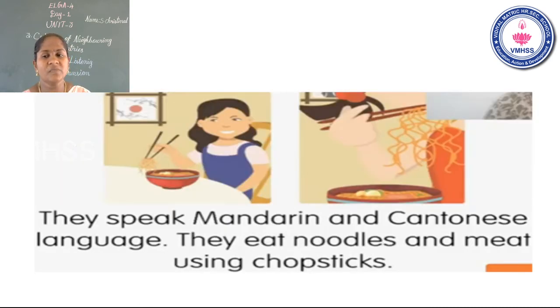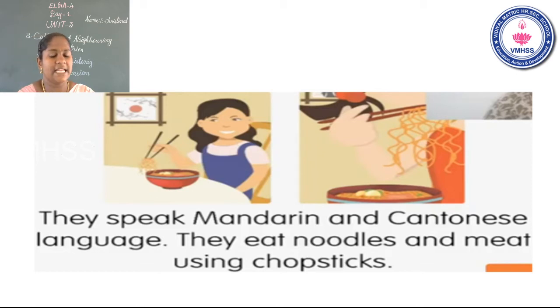Children, look at the slide. They speak Mandarin and Cantonese. They eat noodles and meat using chopsticks. Once again, see the slide. A girl is eating noodles using chopsticks. This is called a chopstick.